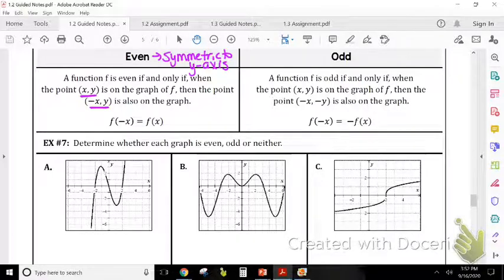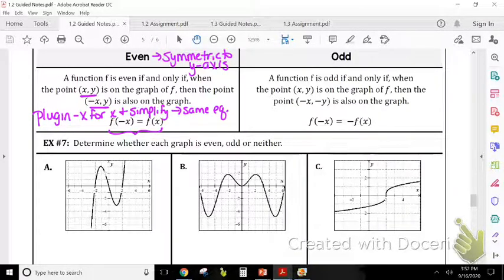Algebraically, we're going to find that f(-x) is equal to f(x). So what that means is, algebraically, we would plug in -x for x and simplify. Okay? If it is an even function, after we simplify it, we will get the same exact equation we started with. So we're going to plug in -x for x and simplify, and we'll get the same equation that we started with.